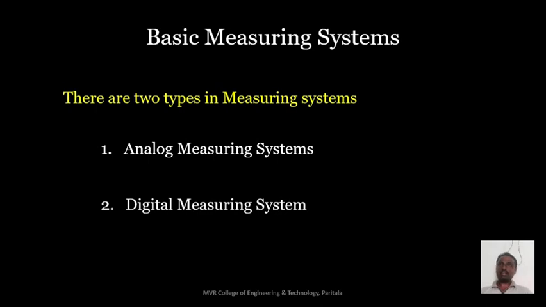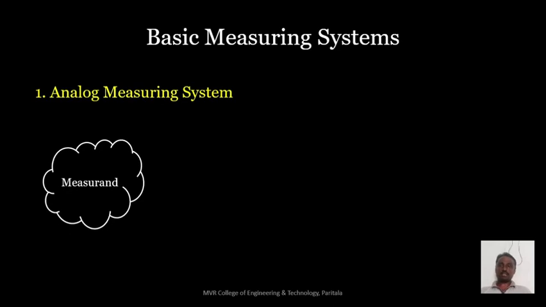So how does the analog measuring system look? The first one is the analog measuring system. First, measurement: I already told you measurement is nothing but the quantity which is to be measured. The measurement will be connected to the primary sensing element.